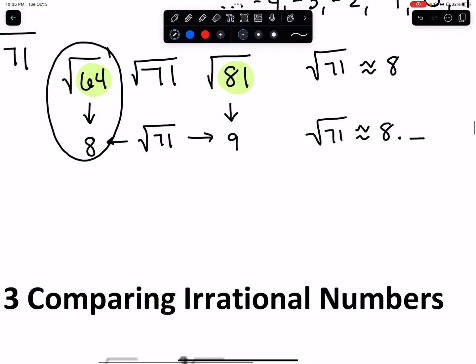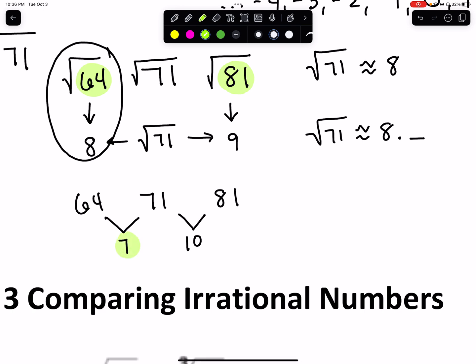Well, let's go back to what we know about 71. 71 is a little bit closer to 64 than it is to 81, right? The distance here is only 7. The distance here is 10. So 71 is definitely closer to 64. But it's not super close to 64, right? It's 7 away, and it's 10 away from 81.